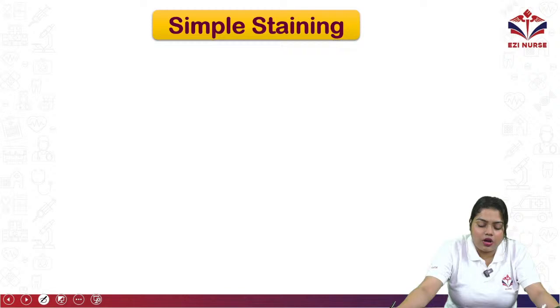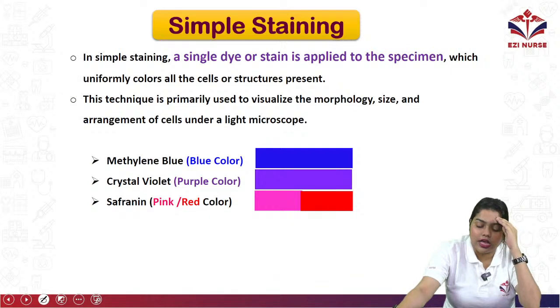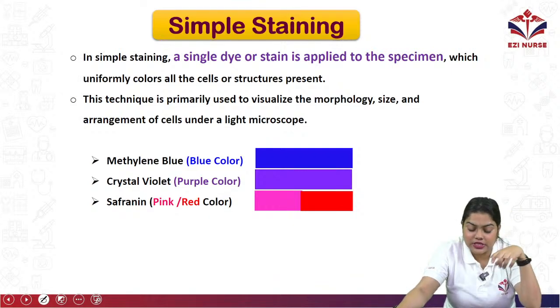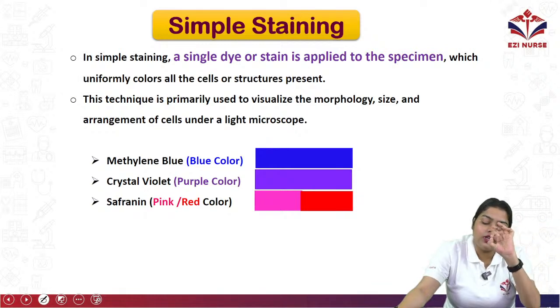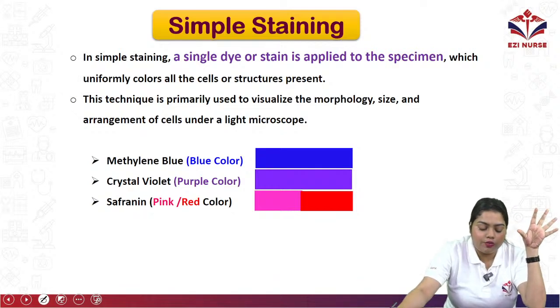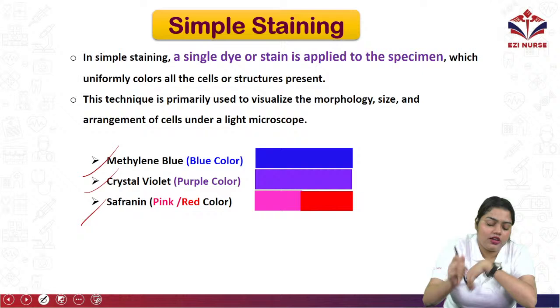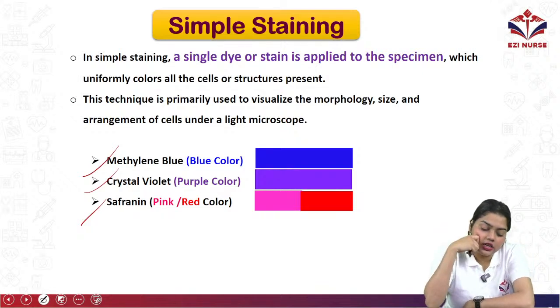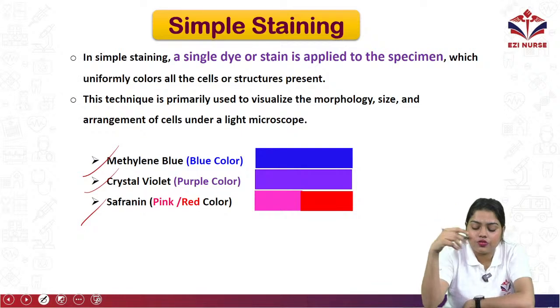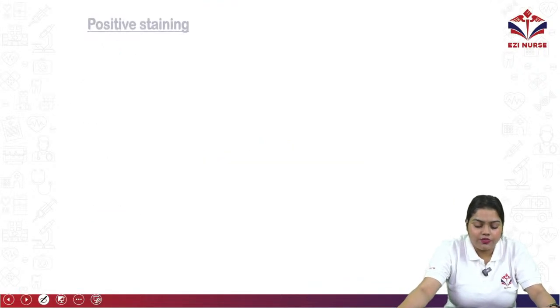Okay, so first let's know about simple staining. In simple staining, a single stain or dye is applied to the specimen, which uniformly colors the cells or structures present in that culture. What colors can we use? Methylene blue, crystal violet, and safranin, which gives a pink or red color. This technique is primarily used to visualize the morphology, size and arrangement of the cells under a microscope. Okay, let's move on to the next one.